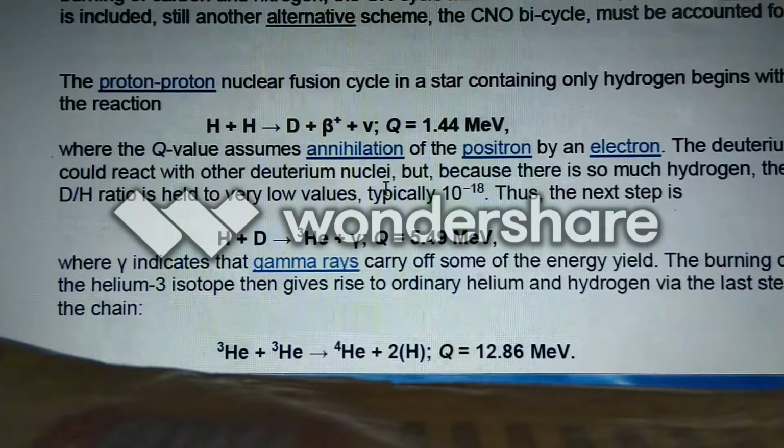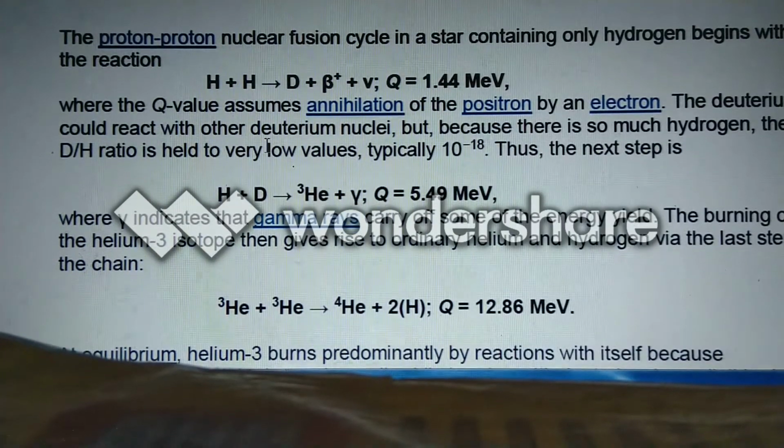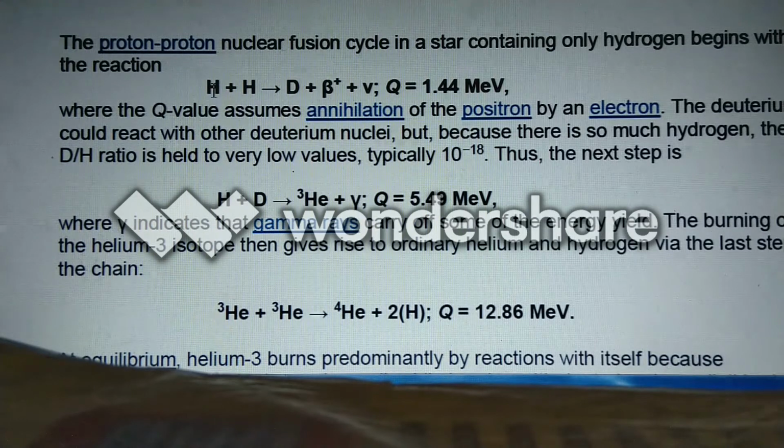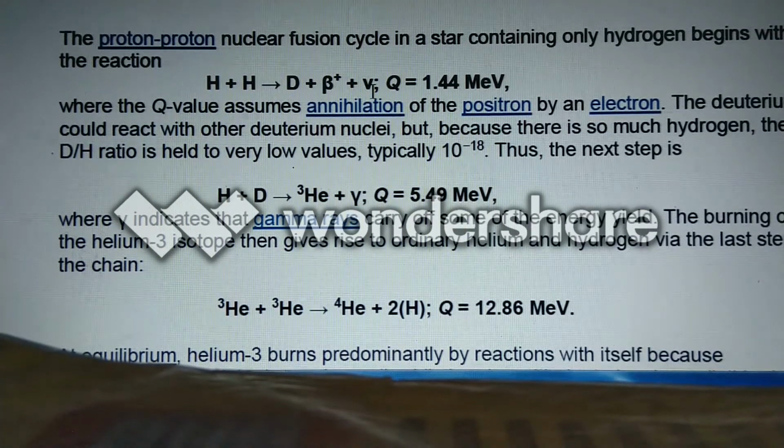In this cycle, a series of reactions takes place in which hydrogen and hydrogen combine. This H and H means protium and protium, the first isotope of hydrogen, combine to form deuterium, emit one beta particle, one elementary particle, with release of energy of the order of 1.44 million electron volt.